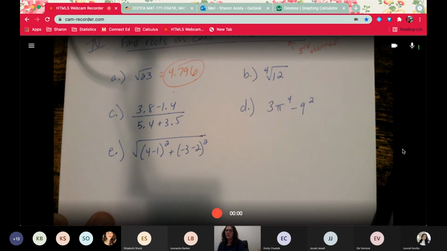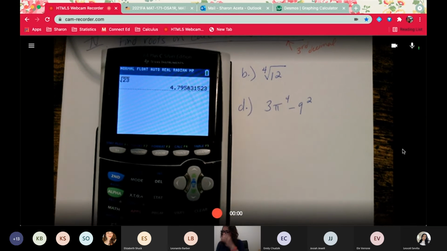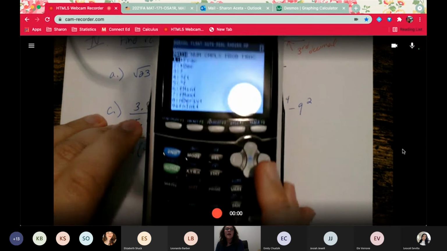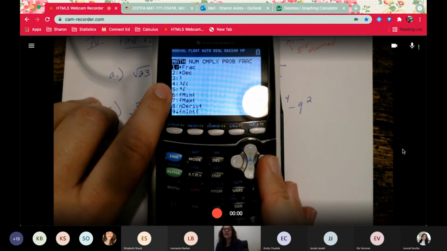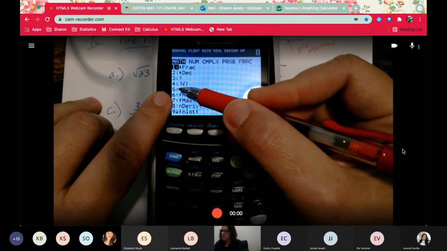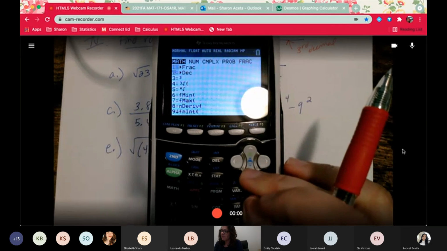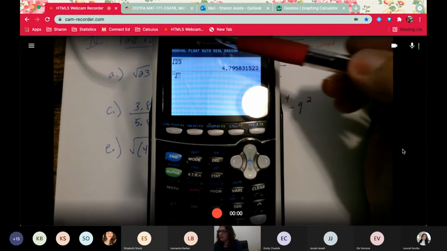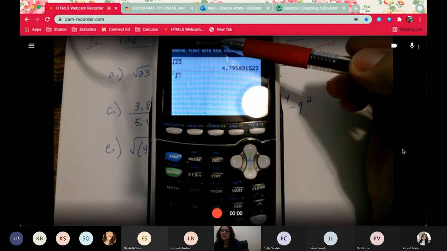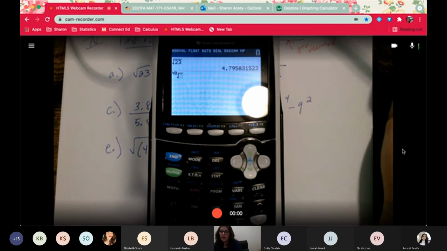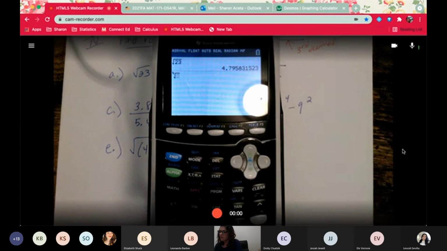The fourth root of 12, you could hit math. If you hit math, you can actually see right here, there's a cube root, and then it says X root. Mine is a newer calculator, the TI-84 Plus C, so it'll actually give me a box right here, and I can hit 4 and then put a 12 here.